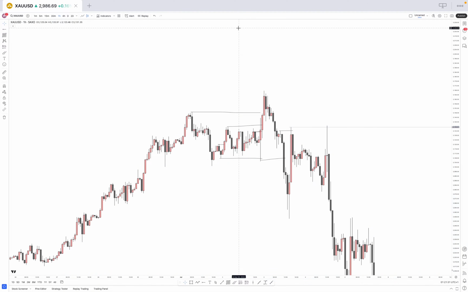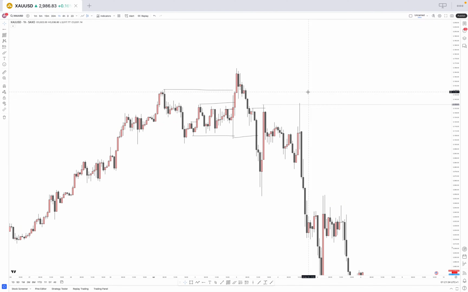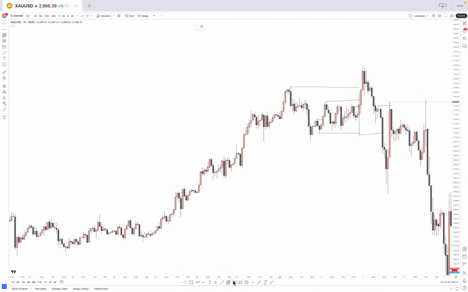Let's take this off. Right, so price induced the level, and one of the things you find when you start to prioritize inducement is that a lot of these inducement areas fall into a higher time frame SNR level. So it's a rinse and repeat. It's what the market does. Just wait for inducement, wait for MSU.